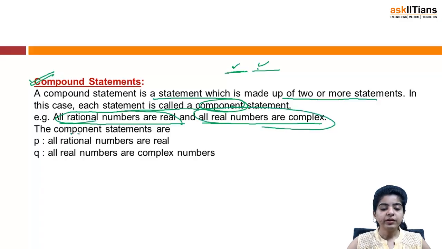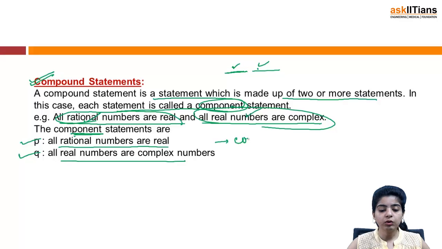You can see we will term them component statements. This is one component statement and this is another component statement. P: all rational numbers are real, and Q: all real numbers are complex numbers. So individually you will call each a component statement, and together this is termed a compound statement.